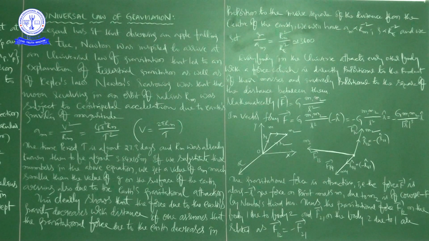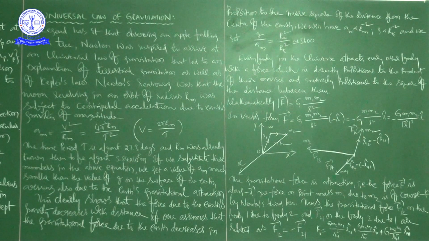If we have a collection of point masses, the force on any one of them is the vector sum of the gravitational forces exerted by the other point masses, as shown in this figure. So how can we write the total force on M1 from this picture?